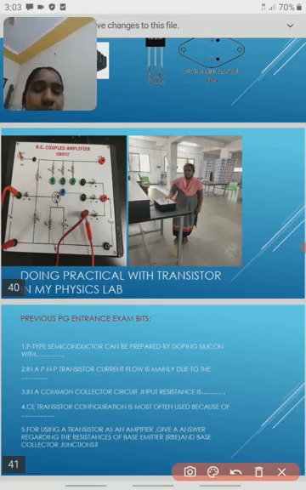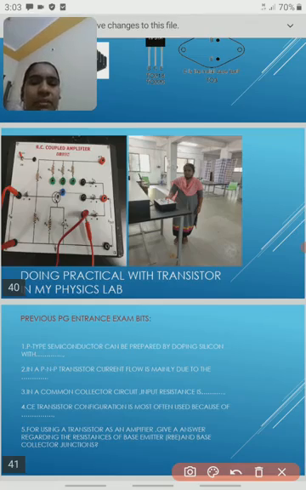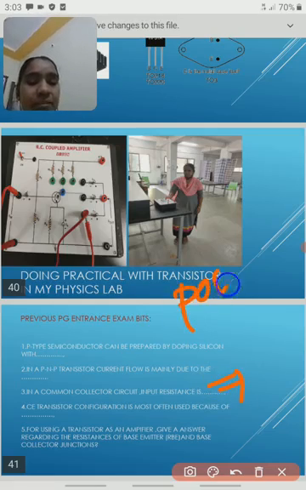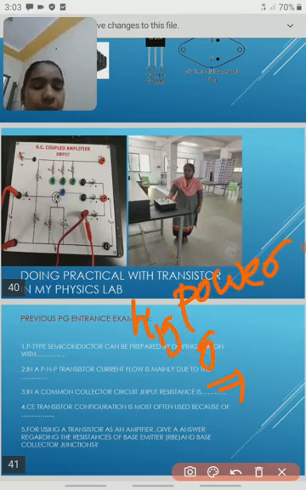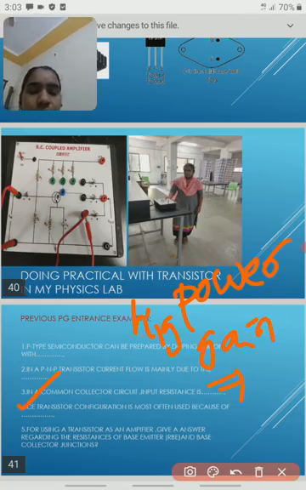We have three types: common base, common emitter, and common collector. Among the three, common emitter transistors are very useful because they give high power gain. This is the answer for the fourth question.